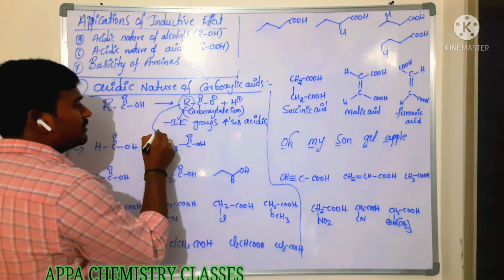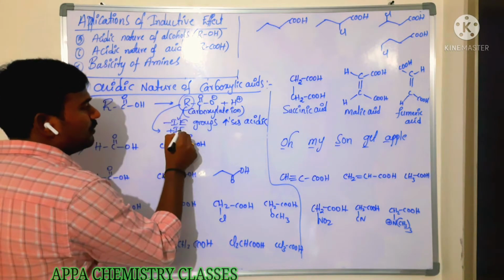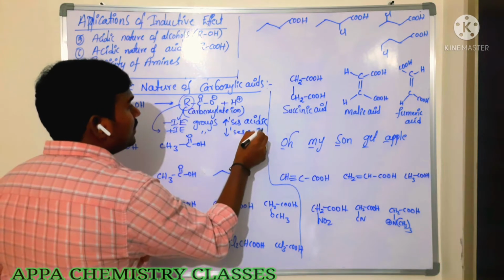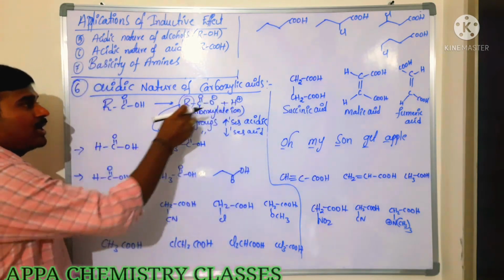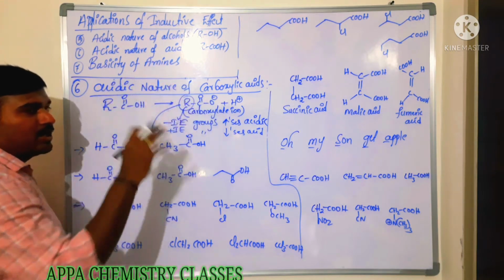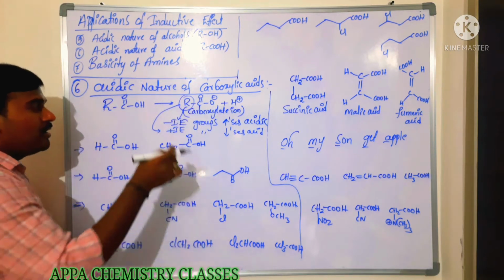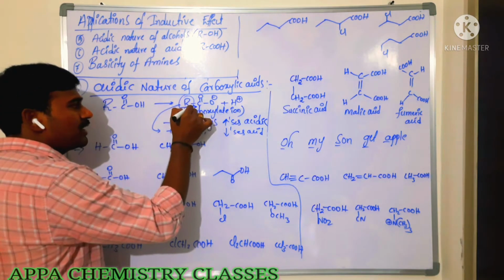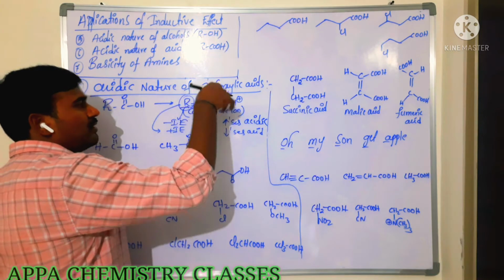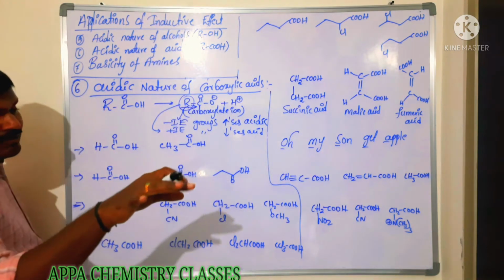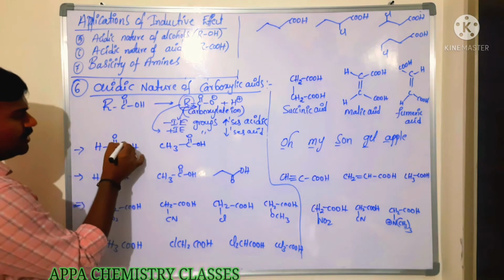If it is attached with plus I groups, then what happens? It decreases the acidic nature. Because the minus I groups withdraw the electron, this negative charge will decrease and this carboxylate ion will be stabilized easily. If plus I groups are there, it gives out electrons again. Whenever it is giving the electron, the charge will increase and stability decreases. Is that clear everyone?